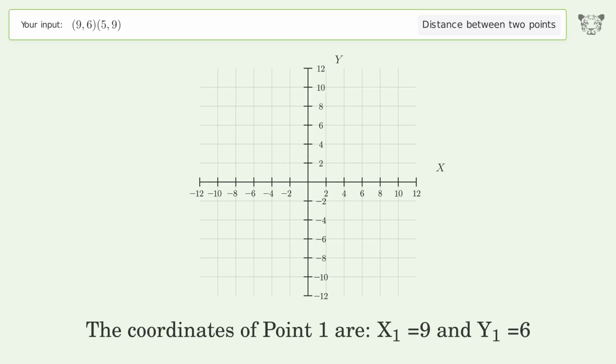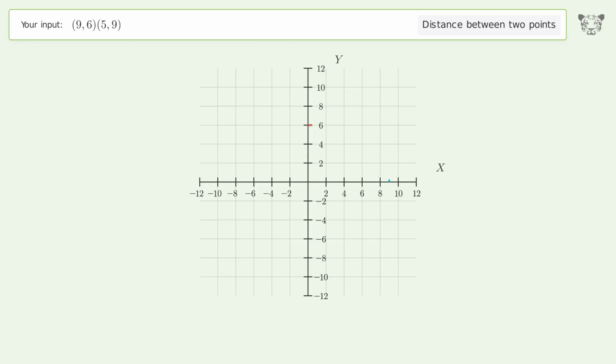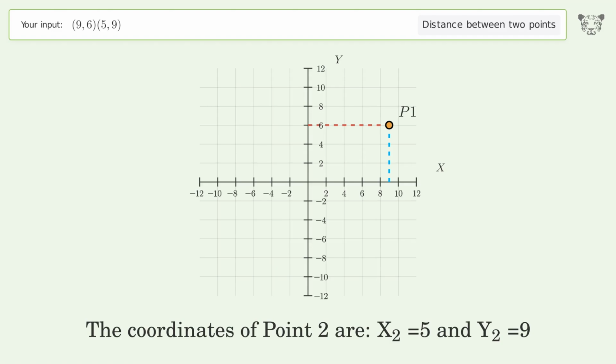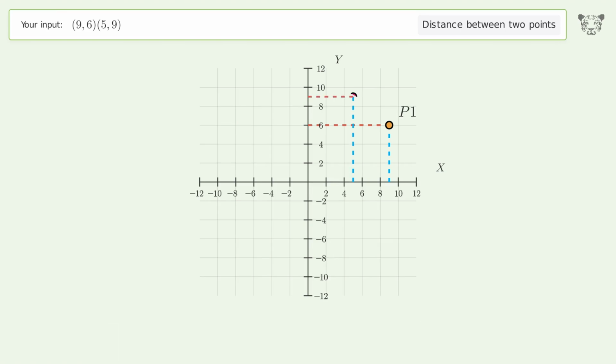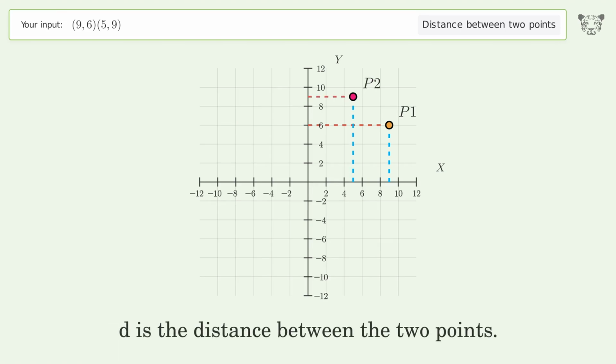The coordinates of point 1 are x1 equals 9 and y1 equals 6. The coordinates of point 2 are x2 equals 5 and y2 equals 9. D is the distance between the 2 points.